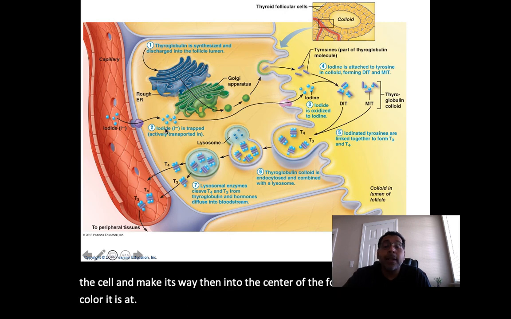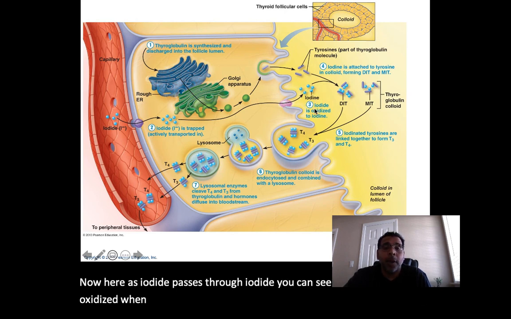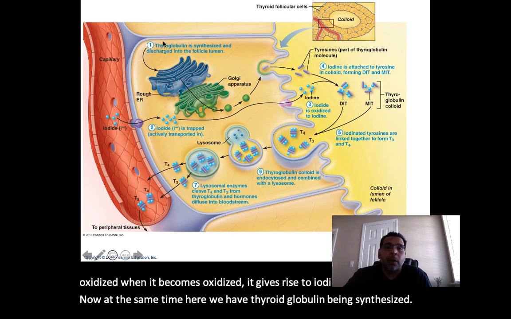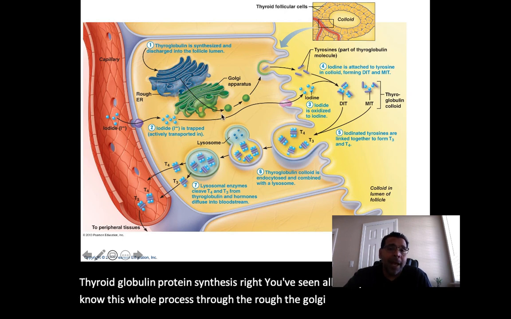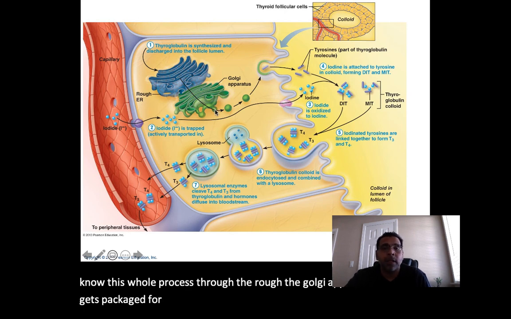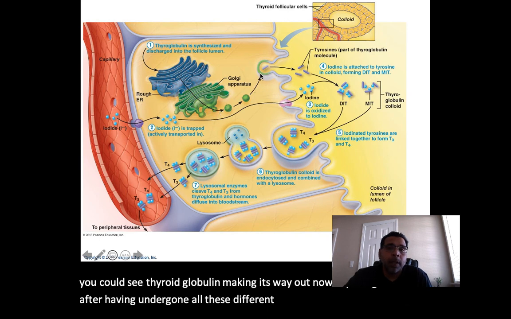Now here, as iodide passes through, you can see it becomes oxidized. When it becomes oxidized, it gives rise to iodine. At the same time, here we have thyroglobulin being synthesized. Thyroglobulin, protein synthesis, you've seen all that. You should know this whole process through the rough ER, the Golgi apparatus, and then it gets modified, packaged, and exocytosed. So here you can see thyroglobulin making its way out. Now thyroglobulin, after having undergone all these different processes, becomes tyrosine.